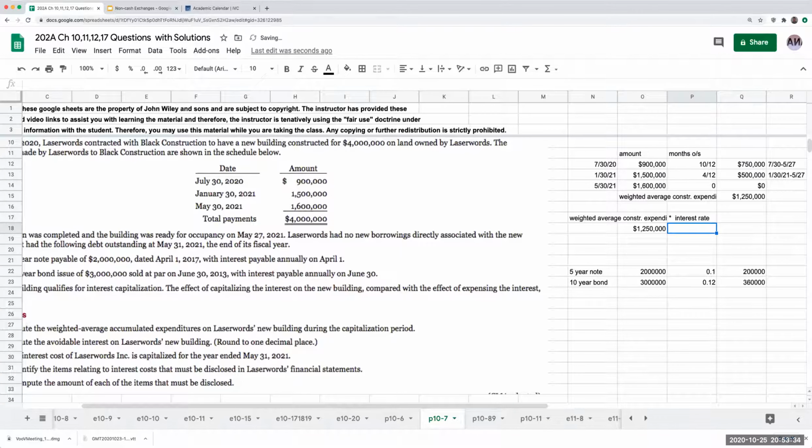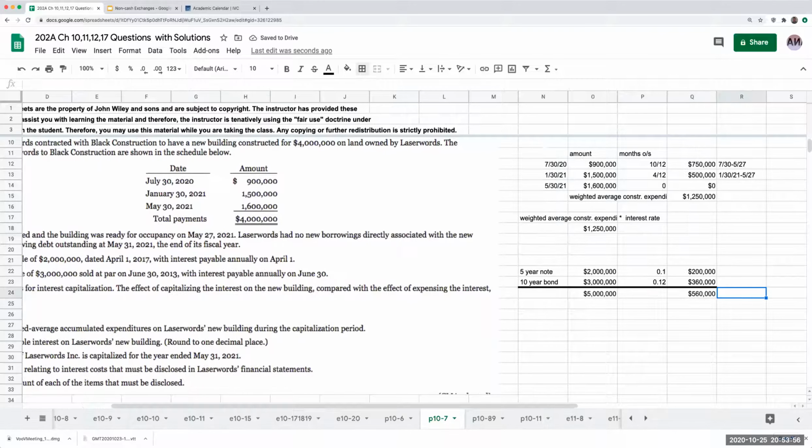Typically, for most of these problems, we would go through and figure out, was there construction specific debt? But since there is none, we have to look at the other debt. This is similar to an exercise that I went through a little bit earlier. If I add these two here, and I add these two here, this is my total cash paid for interest.